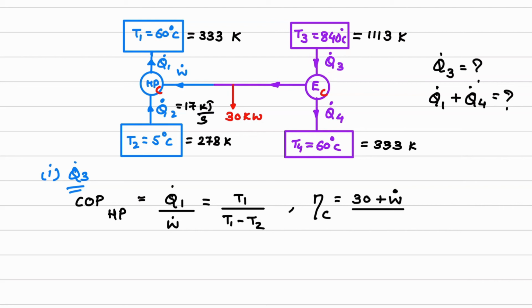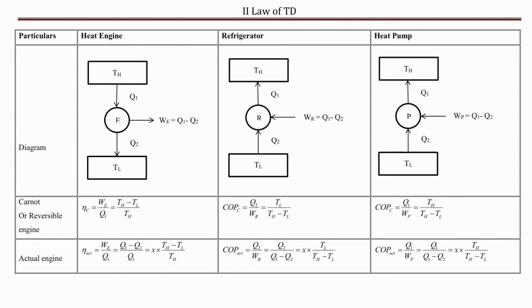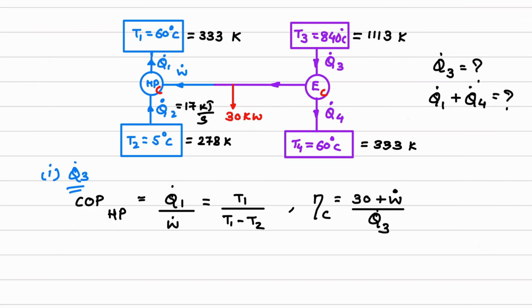Input is Q dot 3. So divided by Q dot 3. And since this is a Carnot engine, I can write the efficiency of the engine in terms of temperature also. What is that equation? T high minus T low upon T high. So this is equal to, now in case of engine, what is T high? T3. What is T low? T4. So T3 minus T4 upon T3.